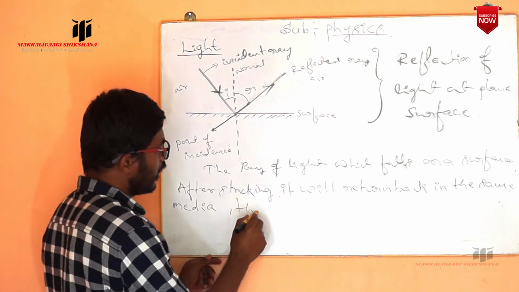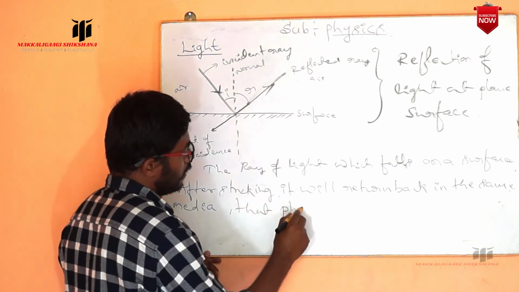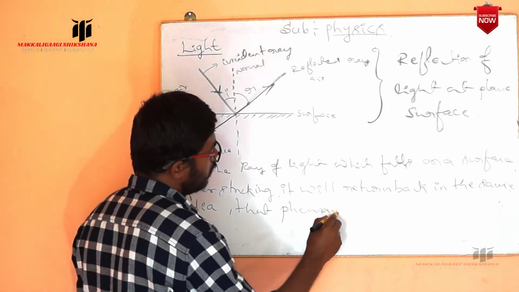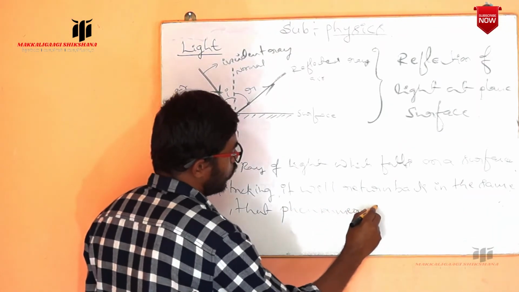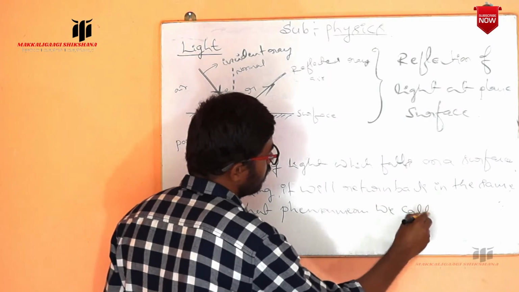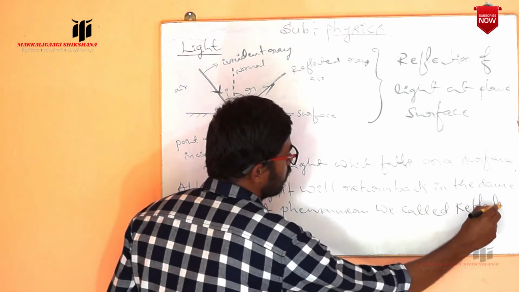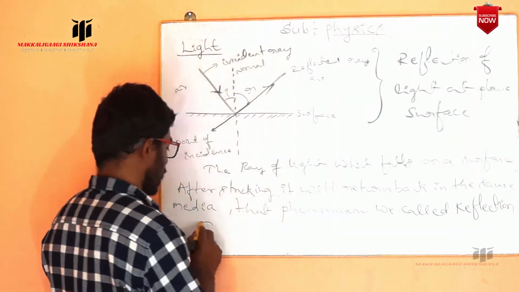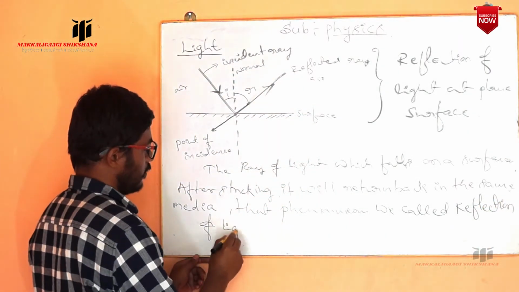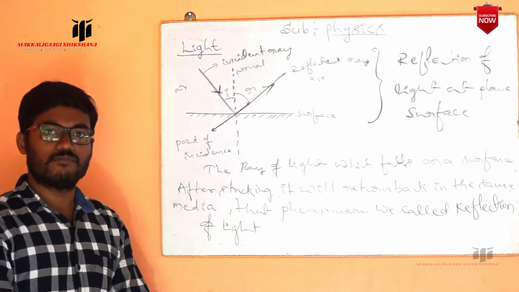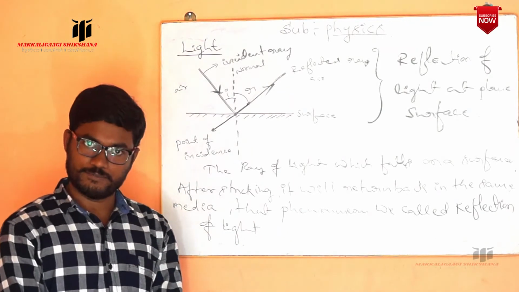That phenomenon we call as reflection of light. So this is the concept of reflection of light.